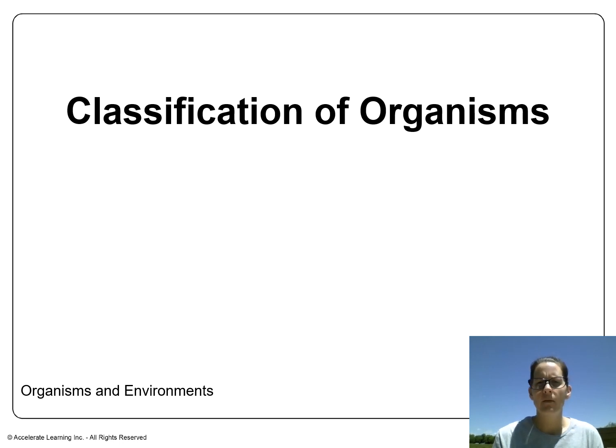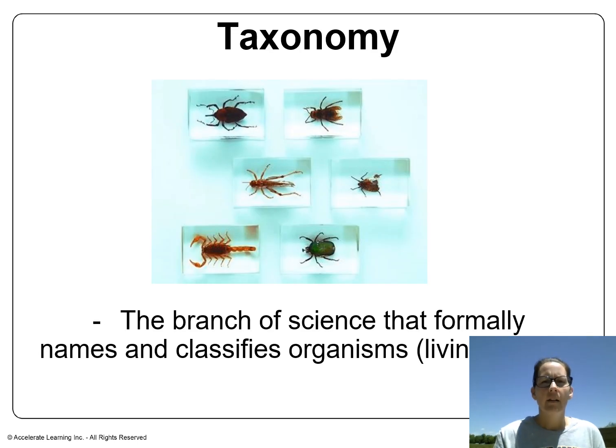Hey guys, so this week we're going to be learning about the classification of organisms. There's a branch of science called taxonomy that classifies all living things. The scientists that study classification of living things are called taxonomists, kind of like a scientist that studies Earth is a geologist, and a scientist that studies weather is called a meteorologist.